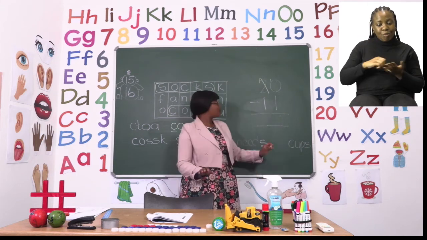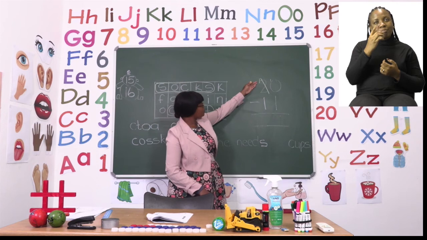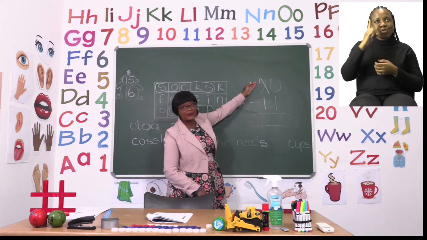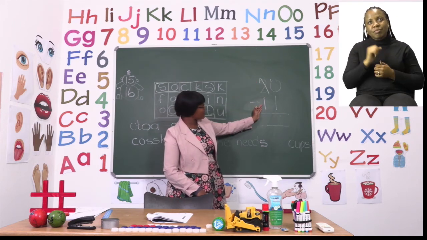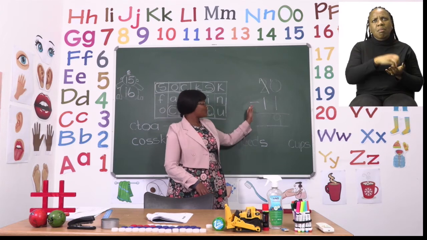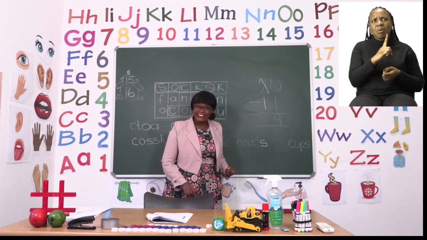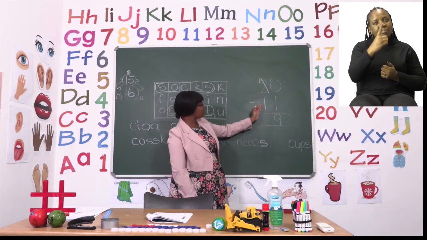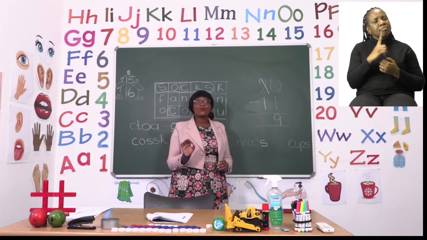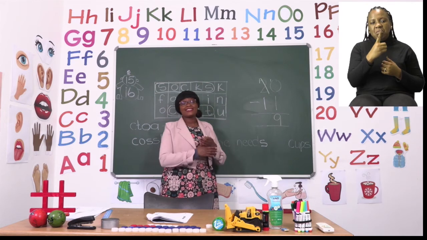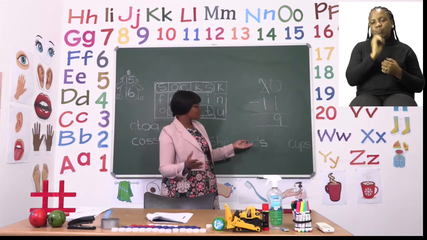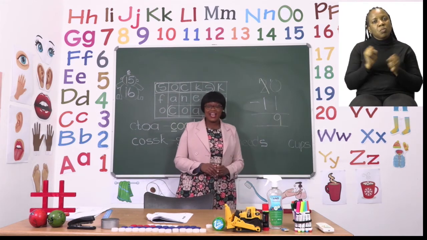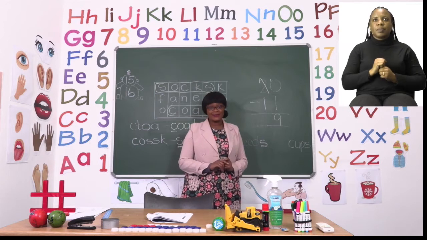And then we say 1, because that's the new number, minus 1. Oh, not 11. 1, Teacher Mutsa. 1 minus 1. Now 1 minus 1 we know is 0. But because we only have a digit here, we don't need to put our 0.